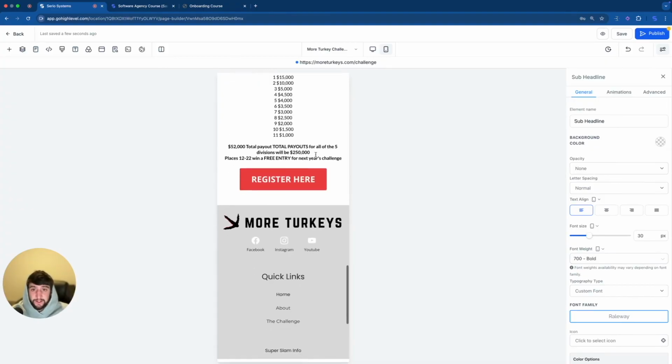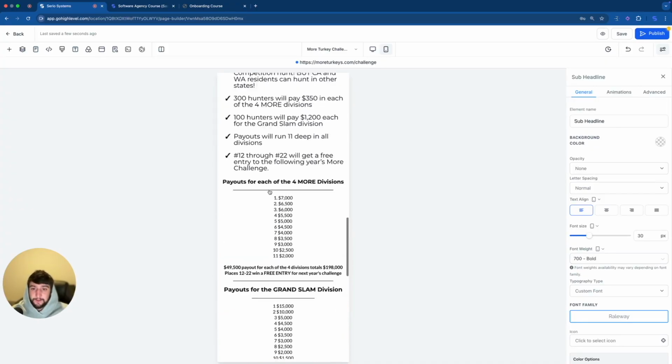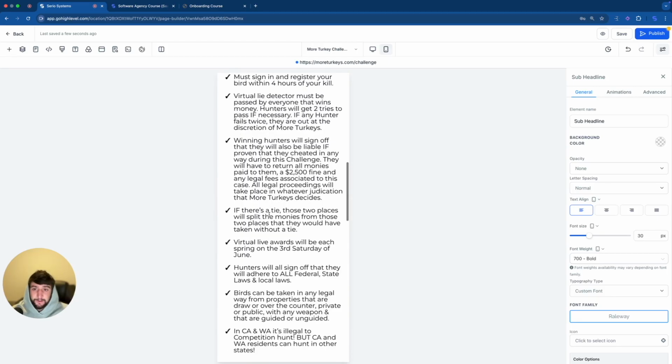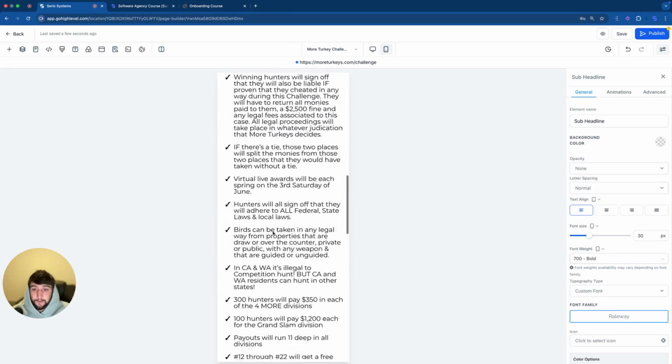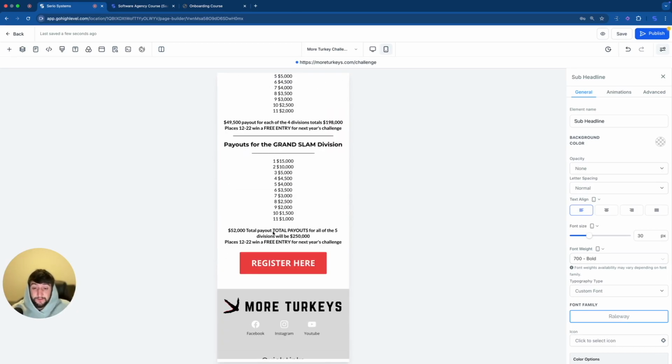Once again, we are going to change all this stuff later. Any of the color schemes or the words, maybe how all of it's positioned. But for right now, we're just trying to get the structure of the website down so that we can easily go in and edit everything in post. I promise you, this is the best way to build websites with GoHighLevel because it can get a little confusing. All these different sections you're adding and trying to make each section perfect. It's just such a waste of time. Build the structure. I don't care how ugly it is. I don't care if it looks terrible. It is so much easier to fix a website when you have something to work off of.